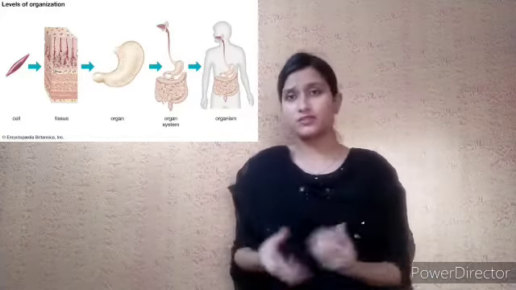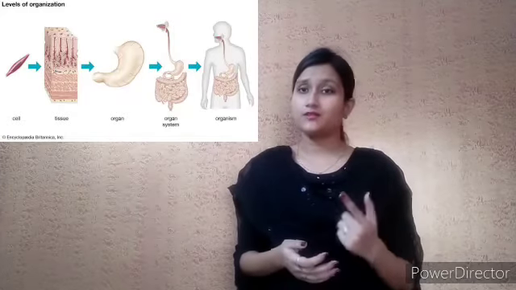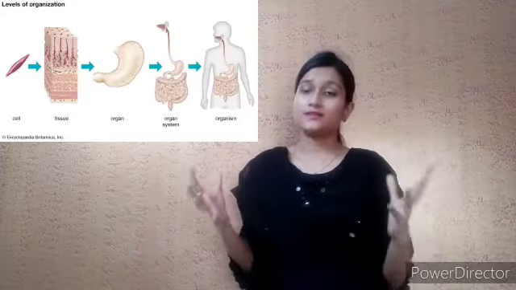Now we have many other systems in the body. The circulatory system, the nervous system, the endocrine system. All the systems come together to make an organism.